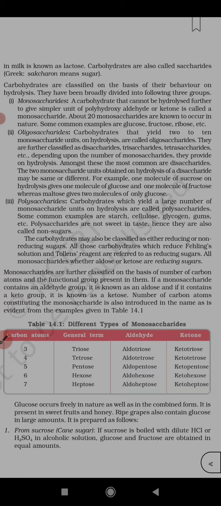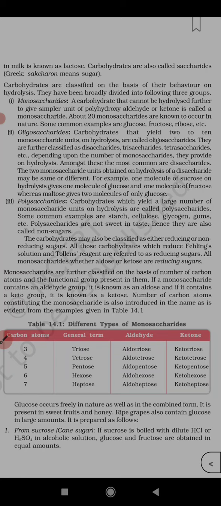So sucrose is a disaccharide because on hydrolysis it is giving 2 monosaccharides. These 2 monosaccharides can be same or can be different, but in case of sucrose they are different. One is glucose and another is fructose, whereas maltose gives 2 molecules of only glucose, so it is also a disaccharide.